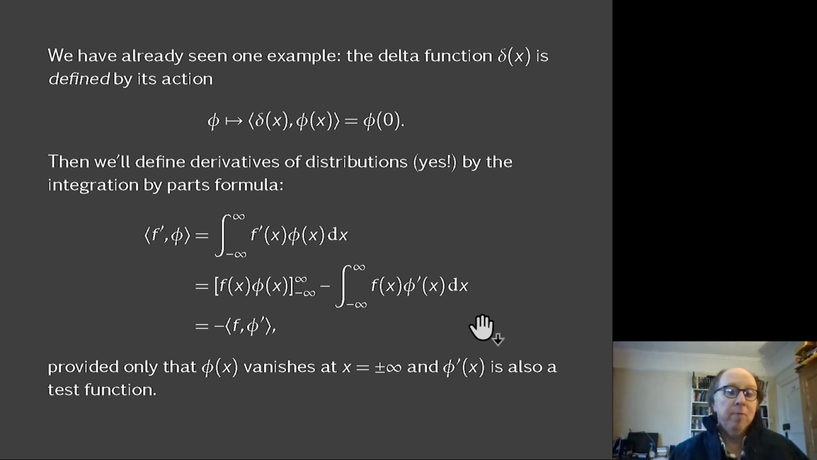This, with some care, is true for ordinary functions, and we're going to use it as our defining property of a derivative. Again, a very mathematical thing to do: choose a property that you would like to survive and then use it as your definition of the wider class of mathematical objects. You'll notice that phi of x has to vanish at infinity and minus infinity to make this bit go to 0, and phi prime has to be a test function as well to be consistent with our definition, provided that phi is.